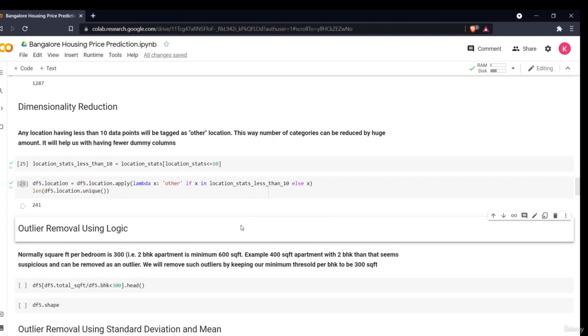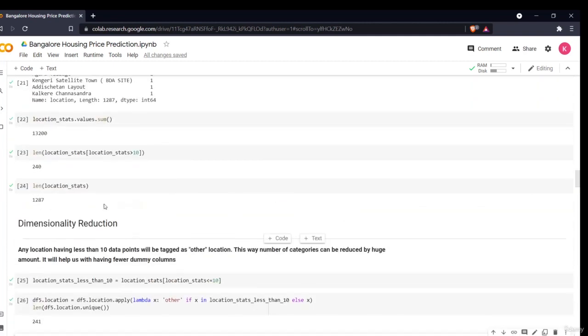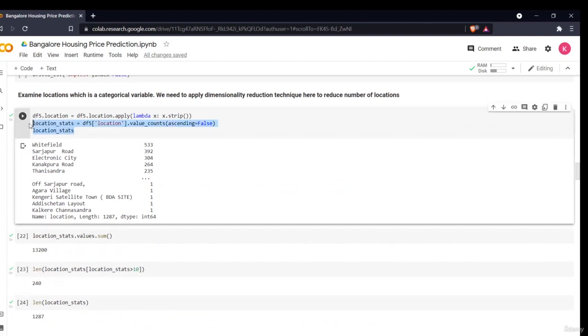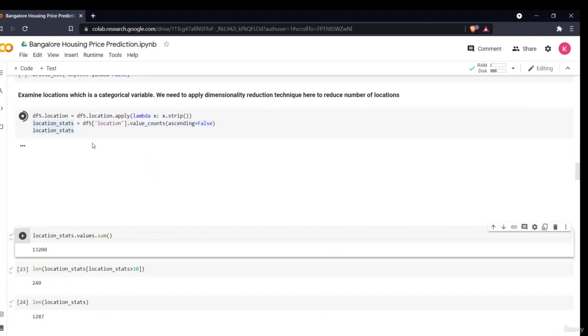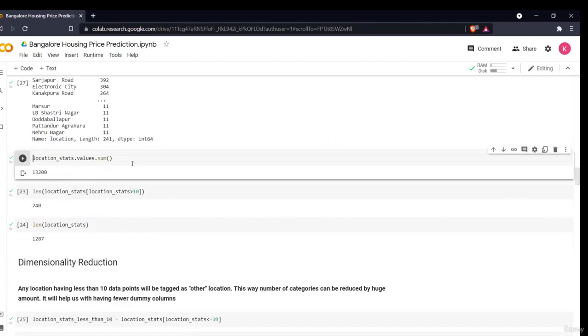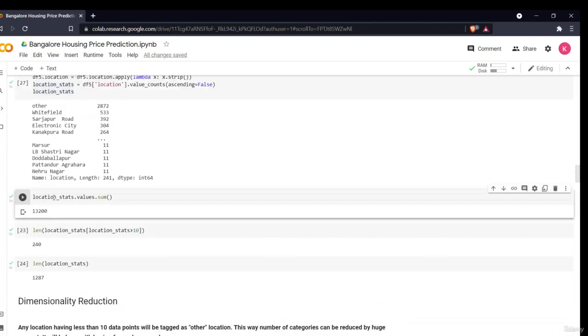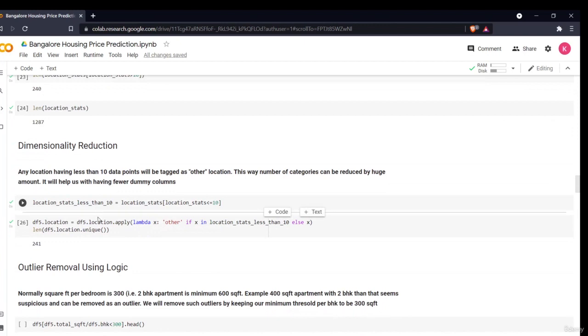Now in the next thing, if I want to see the unique locations again, I'll just execute this command once more. Then you'll see that all of these locations are reduced to 241. Earlier there were around 1000 locations. Right now it is reduced to only 241 locations, in which the last location is 'other', where the total house count in that location is less than 10.